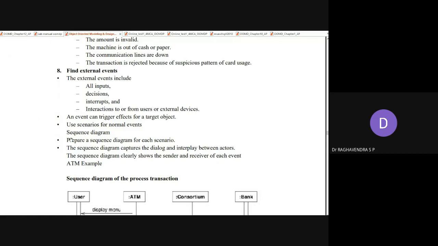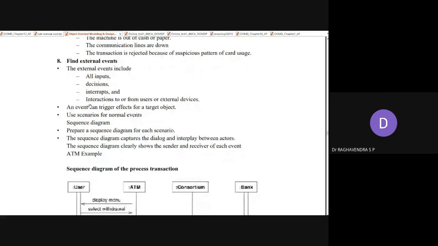Whatever happens from the outside world, we call altogether external events. So the ATM machine will continue to be in the passive state until and unless the external object called an actor comes and interacts. So whatever the interaction with respect to the outside world, altogether we can consider them under external events. And all these things will be recorded in the form of a scenario, in the form of a sequence diagram. So now we will convert these scenarios into an appropriate sequence diagram.